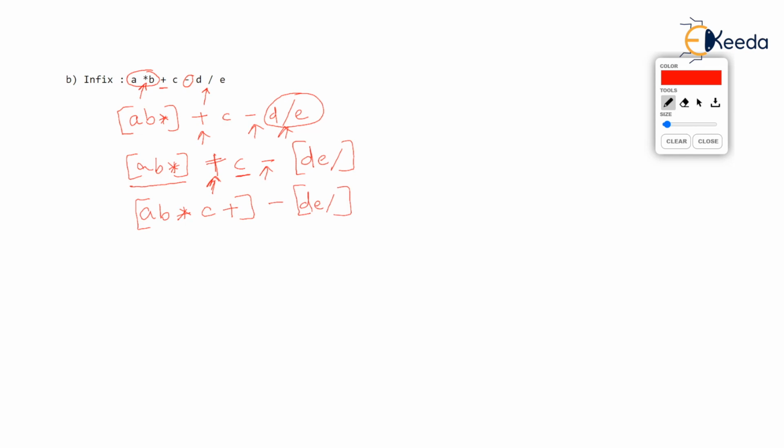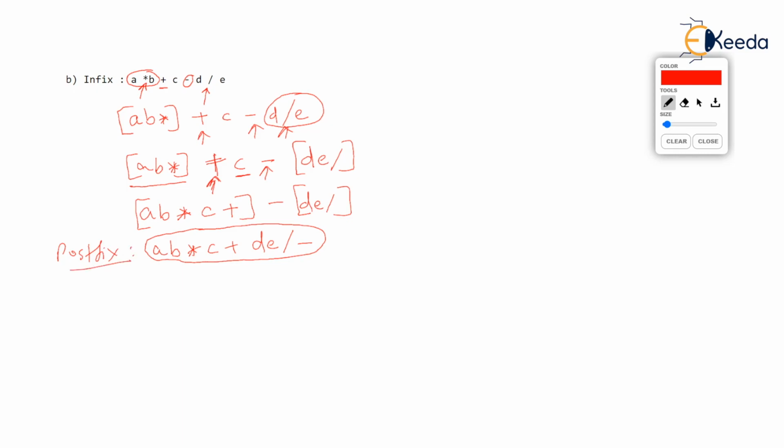Now only minus pending. So you write the first operand. First operand is AB star C plus. Second operand is DE slash, finally minus. So this is the postfix equivalent of the given infix.